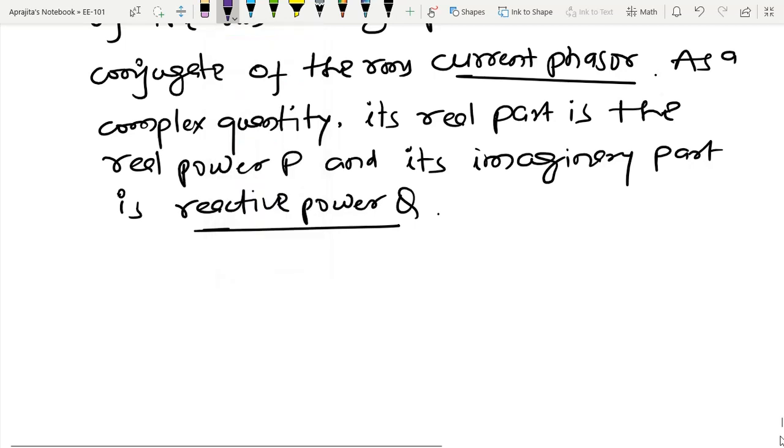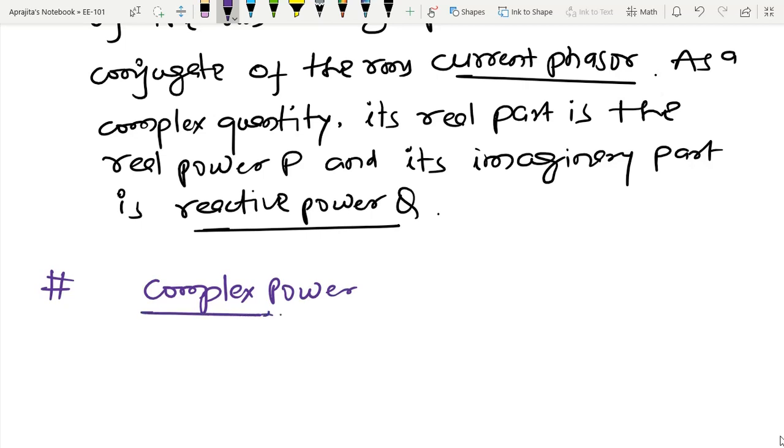I have first important quantity, that is nothing but complex power, and that I have denoted like P plus jQ. Now I am going in backward manner. So V RMS, I RMS, and conjugate of this.